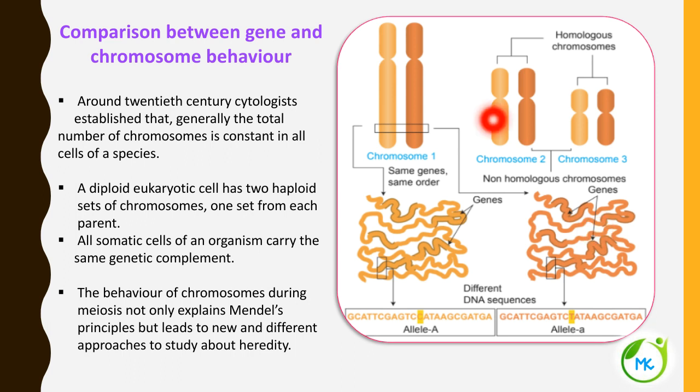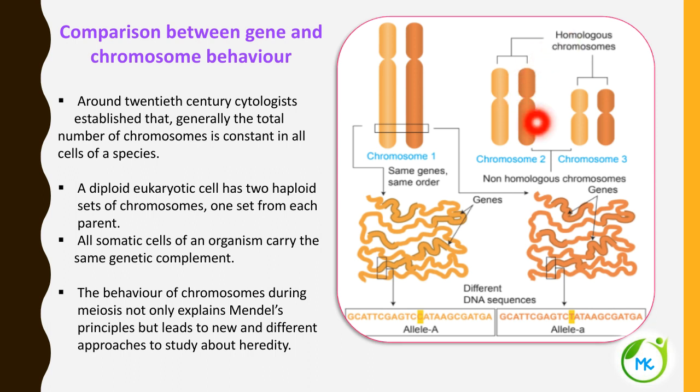Here in the example you can find homologous chromosomes, and between chromosome 2 and 3 you can find non-homologous chromosomes. Of a pair, one is received from the father, paternal, and the other from the mother, maternal. These two together constitute what is called a homologous pair.